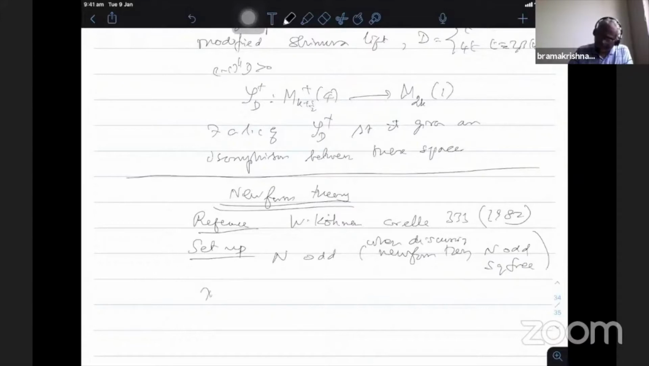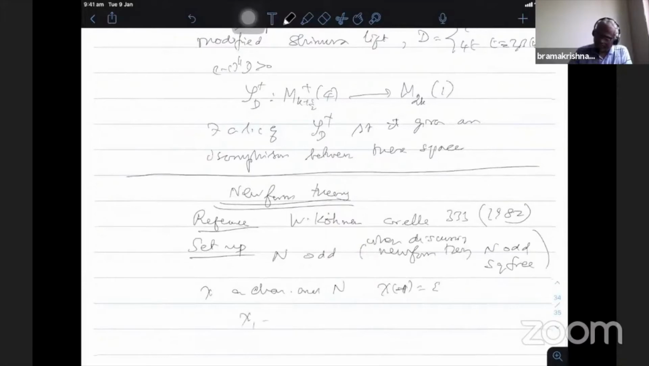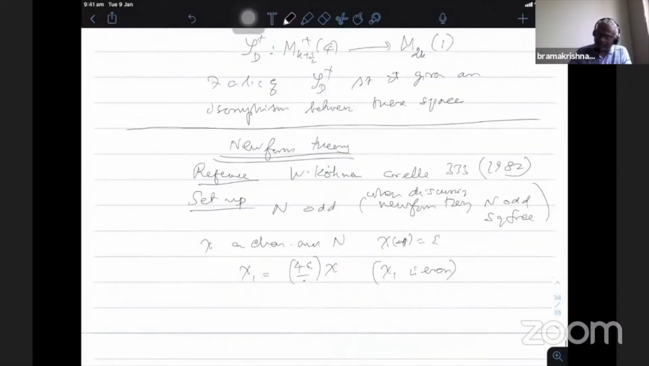Chi is a Dirichlet character modulo capital N. Chi of -1 is epsilon. It can be an even or odd character. So define the even character chi1 to be (4 epsilon over dot) times chi. Note that chi1 is even, because I am putting this (4 epsilon over dot) character. Therefore chi1 of -1 is 1. So with this you define